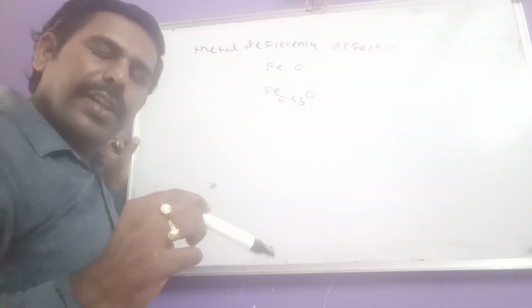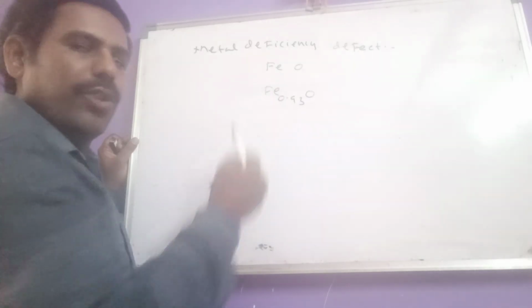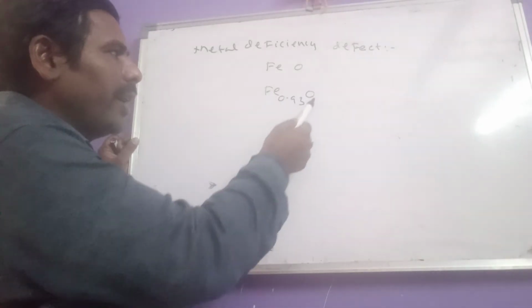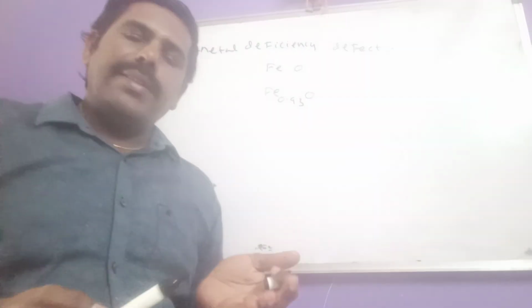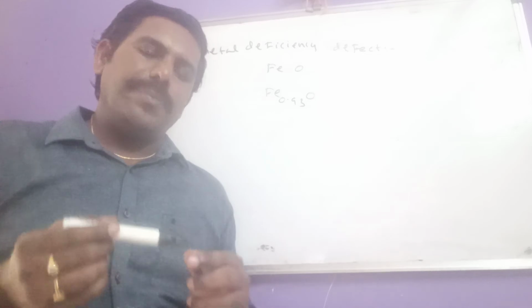In this, the questions we majorly get are like this. Let us take one example. In Fe0.93O, let us consider 100 O^2- ions are present.